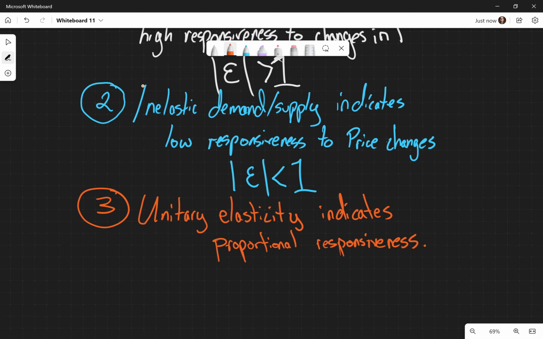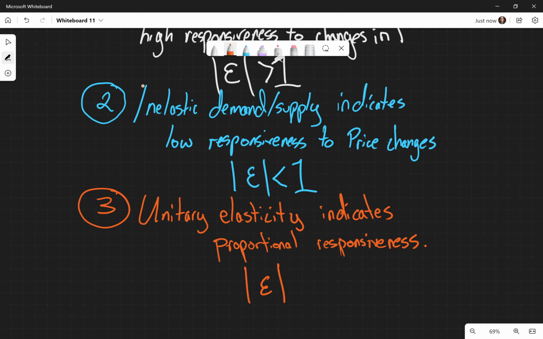So unit elasticity would be equal to 1. Sorry. But unit elasticity, this is saying, so let's go ahead and unpack this a little bit, right? Our elasticity is our percentage change in my quantity either demanded or supplied divided by my percentage change in my price, right? So if that is equal to 1,